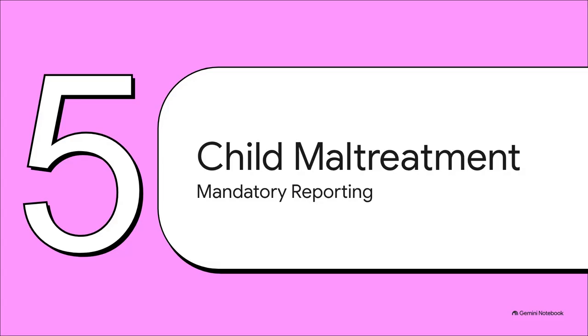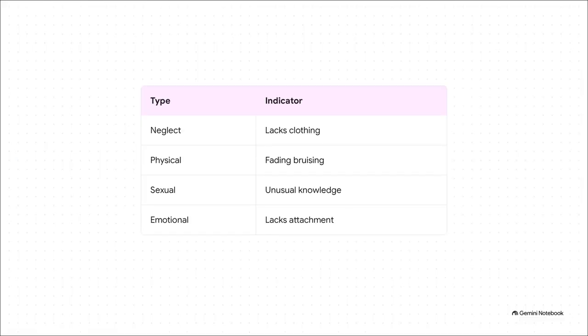Finally, we reach Section 5, Child Maltreatment and Reporting. Let's discuss mandatory reporting obligations. This is the area where clinical documentation integrity, ethics, and the law intersect most sharply. What you're seeing here outlines the clinical indicators for the 4 types of abuse: neglect, physical, sexual, and emotional. To give you an idea, a child with severe body odor who lacks weather-appropriate clothing, that points objectively to neglect. Unexplained or fading bruising, where a parent is offering conflicting explanations, that points right to physical abuse. These exact red flags have to be meticulously recorded.